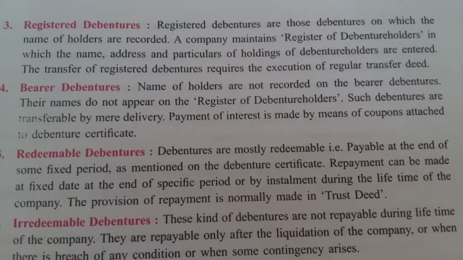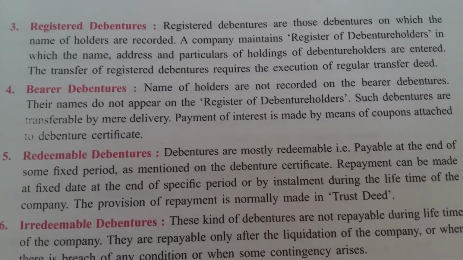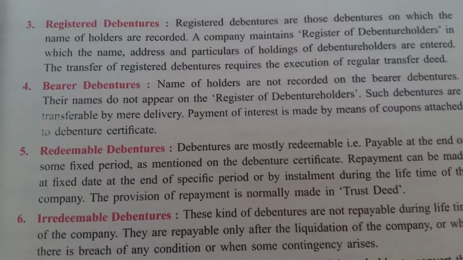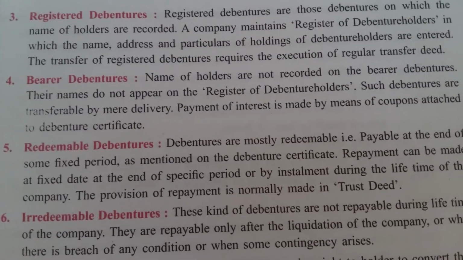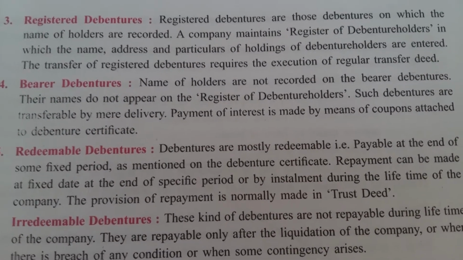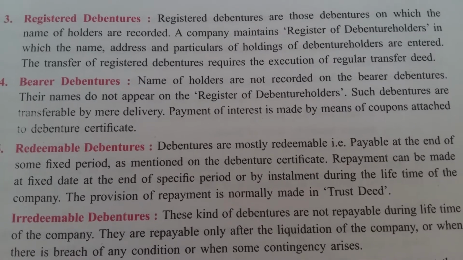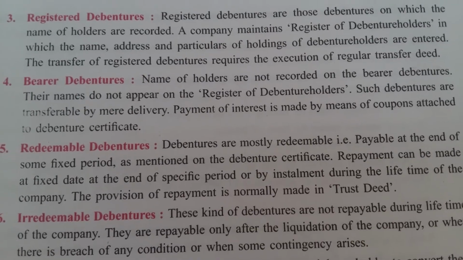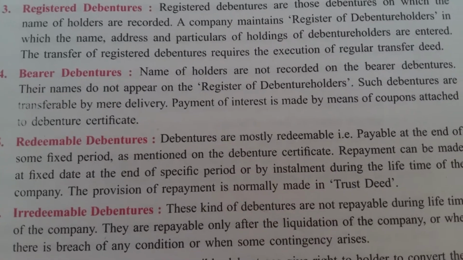It means what? The debentures on which the name of the debenture holder is recorded are known as what? Registered debentures. The debenture certificate on which the holder's name is written and recorded, what will you call that debenture? Registered debentures, right.